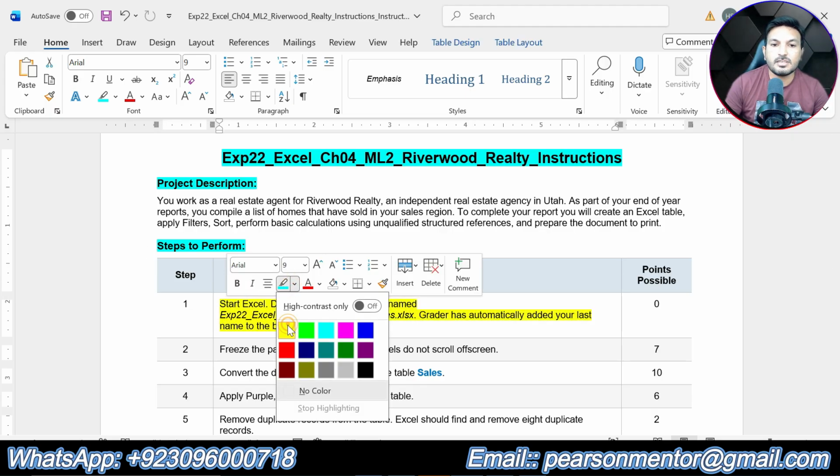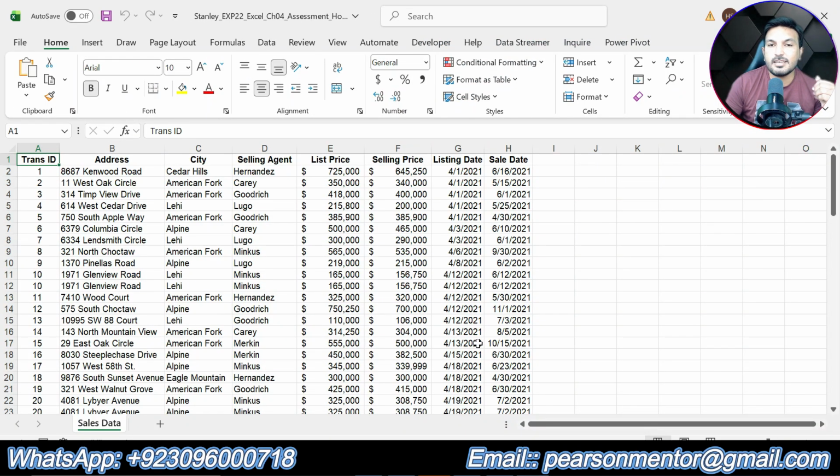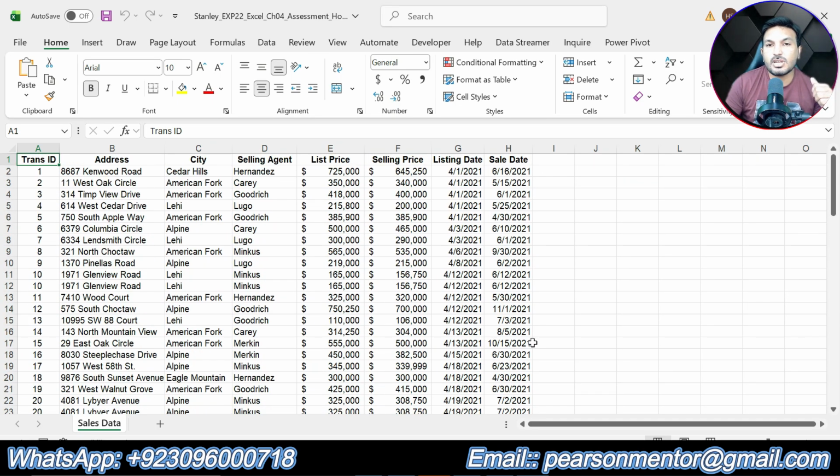Step number 1 of the assignment says start Excel. Download and open the file named EXP22 Excel Chapter 4 Assessment Homes. Grader has automatically added your last name to the beginning of the file name. So this is the Excel workbook that we're going to use to solve this assignment. We will apply all the instructions, all the steps to this Excel workbook, and we're going to make this workbook in its final form for the submission. So step number 1 is just about downloading this Excel workbook. There is nothing else to solve in step number 1.